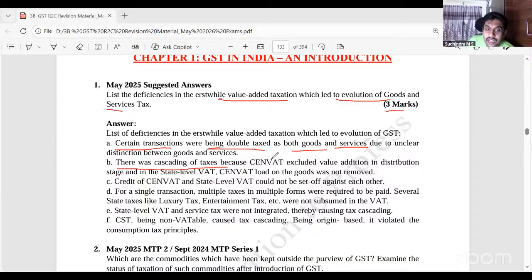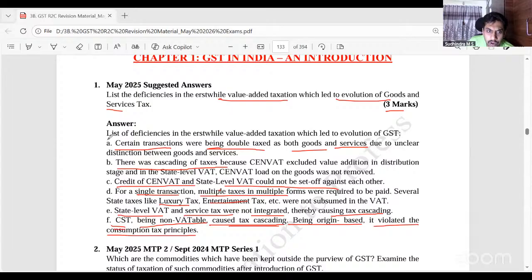non-integration of SENVAT and VAT. Credit of SENVAT and VAT could not be set off against each other. For a single transaction, multiple taxes in multiple forms were required to be paid. State tax, luxury tax, entertainment tax, etc. State level VAT and service tax were not integrated, thereby causing tax cascading. GST being non-vatable, CST caused tax cascading. Being origin based, it violated the consumption tax principle.